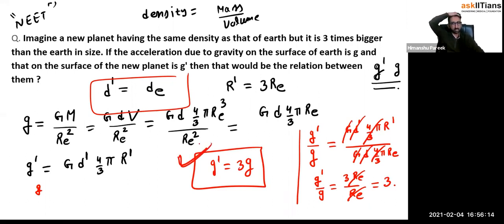Okay. So that's how we will be solving the questions which are related to the acceleration due to gravity here. All right. Next.